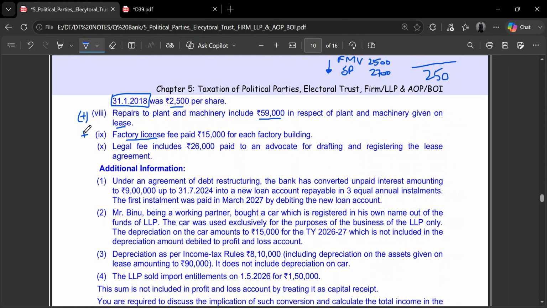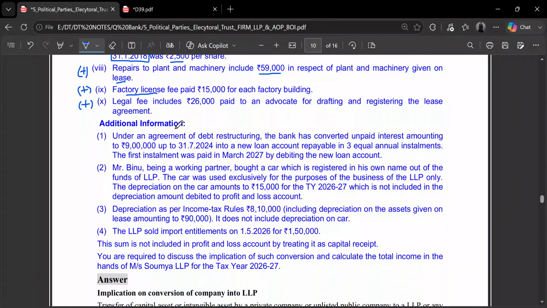So we'll add back rupees 15,000 in IFOS head, and for the other building which we continue to own, rupees 15,000 will be allowed as deduction. So there will be no adjustment for that. Only 15,000 should be added back. Then there is legal fees 26,000 paid to an advocate for drafting and registering the lease agreement. Again, it is regarding that leased building, and it will affect the IFOS head, and it will be added back in the profits to arrive at book profit figure.